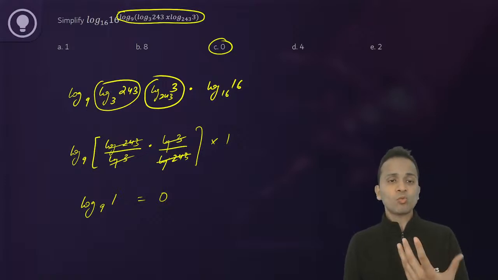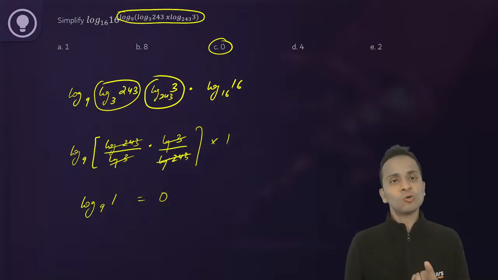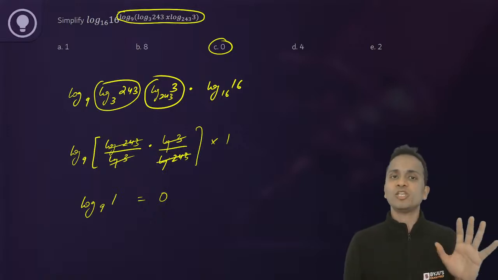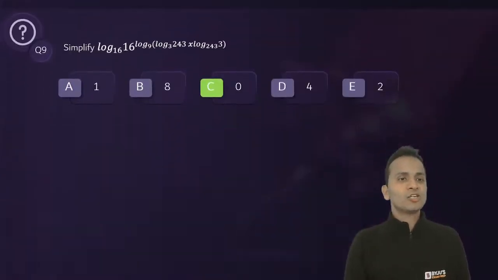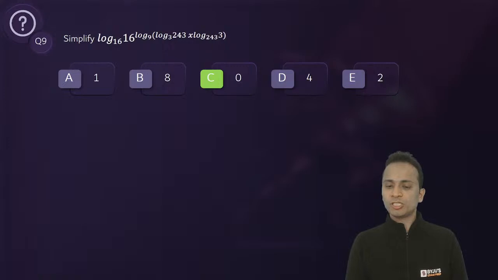Okay, a lot of you have got 1, but what is the value of log 1? Log 1 is always equal to 0. So the correct answer of this question, question number 9, is option C, that is 0. Okay, so 0 is the correct answer.